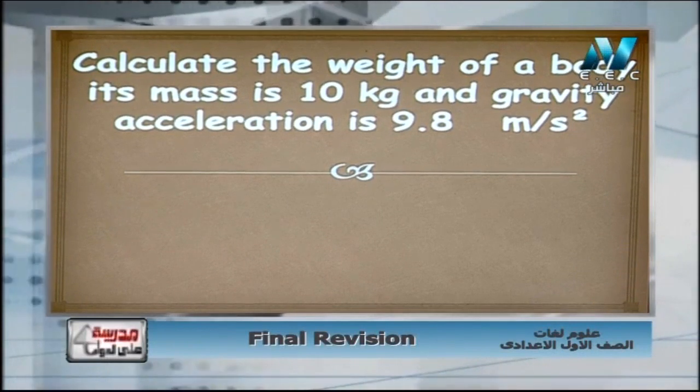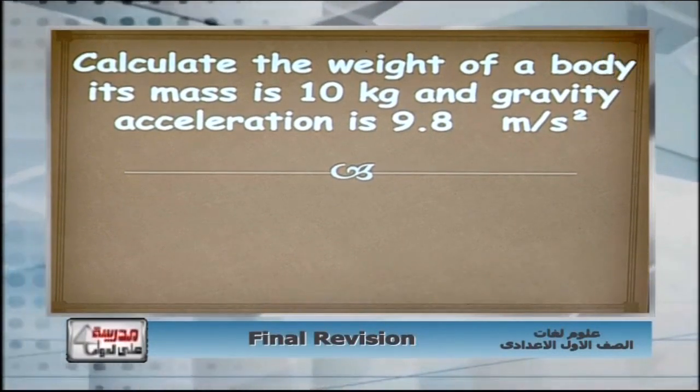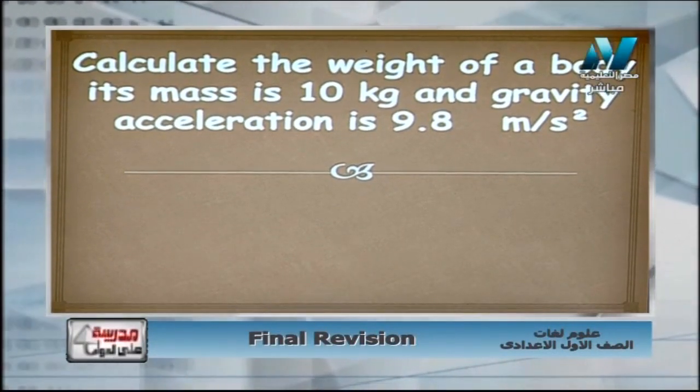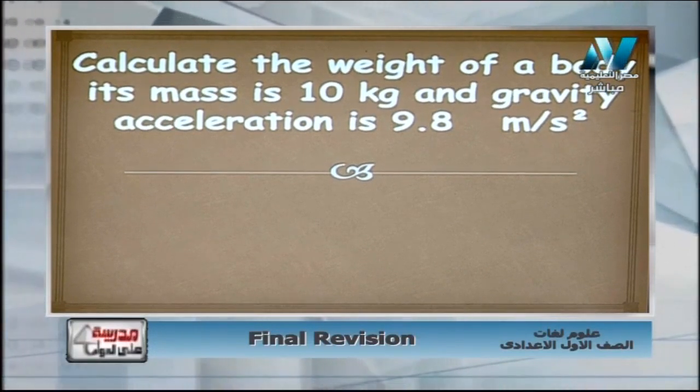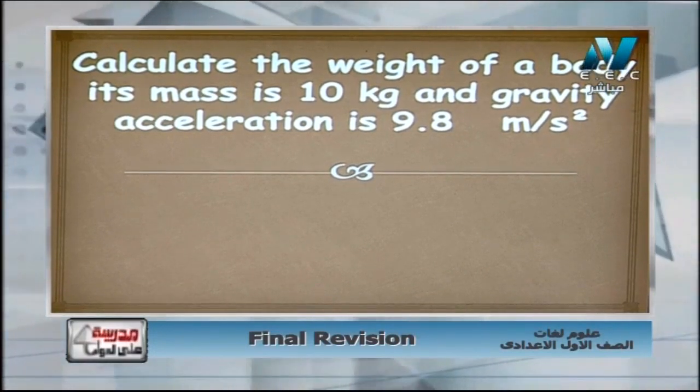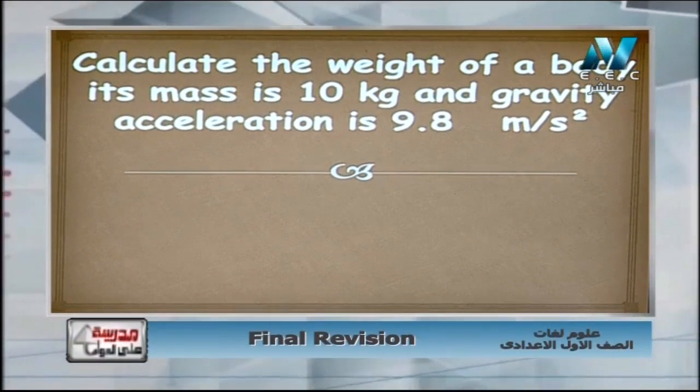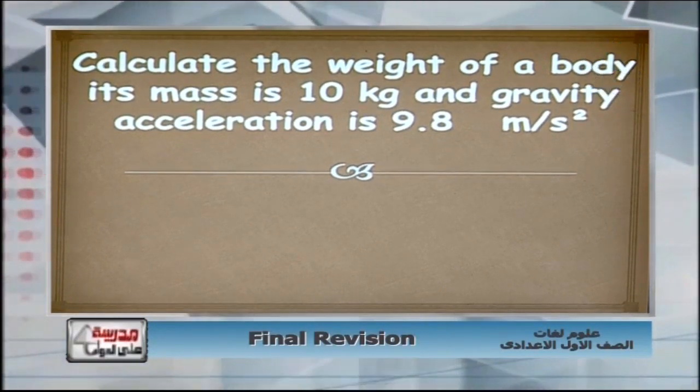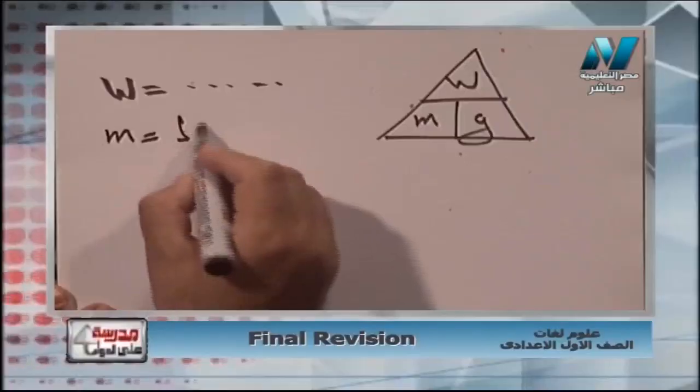So now I will write at first the law. Let's write the law together first. It was a triangle. Weight at the top, mass here by G. Okay, it says calculate the weight. The weight isn't found, and the mass is 10 kilogram. The mass equals 10 kilogram.